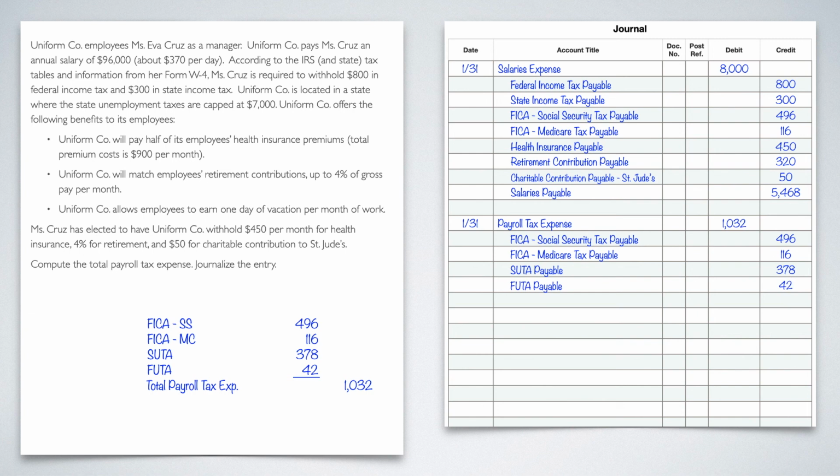And that's how you do the calculation and the journal entry for the payroll tax expense, what the employer has to pay. In the next videos, we're going to talk about what if the employer chooses to add more things to that? What if they choose to pay more things on behalf of the employee? So we will be talking about that in the next video.